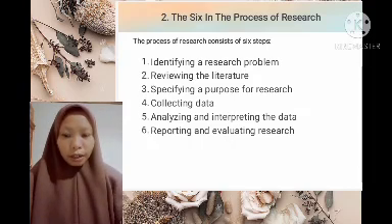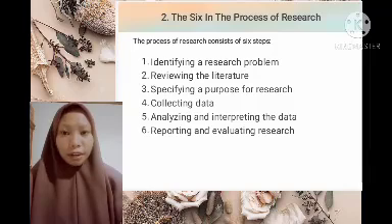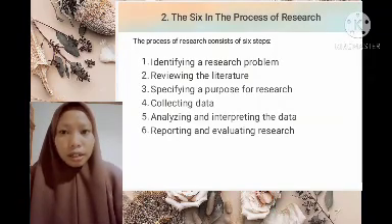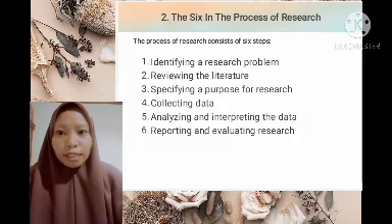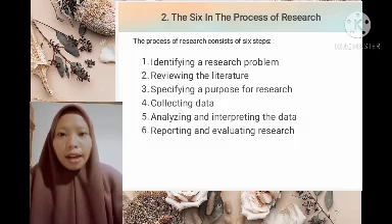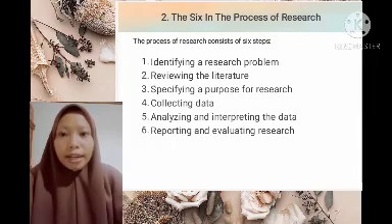And the last, the sixth step in the process of research is reporting and evaluating research. Reporting research involves deciding on audiences, structuring the report in a format acceptable to those audiences, and then writing the report in a manner that is sensitive to all readers. And evaluating research involves assessing the quality of a study using standards advanced by individuals in education.